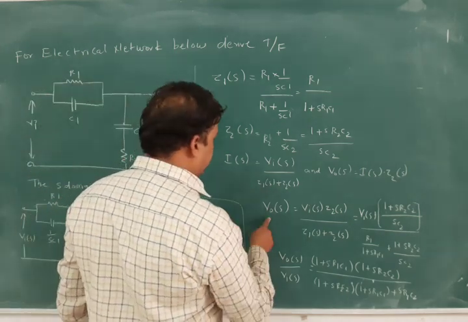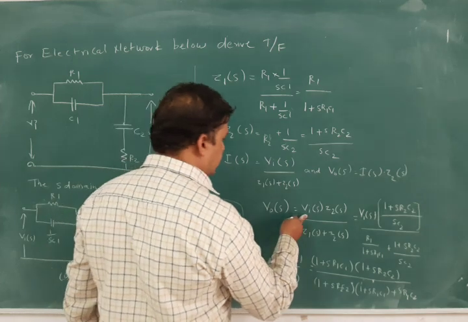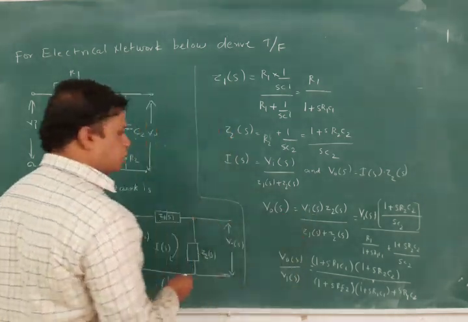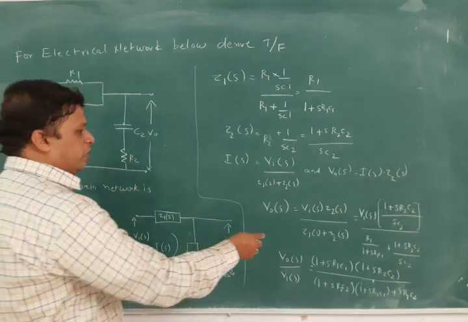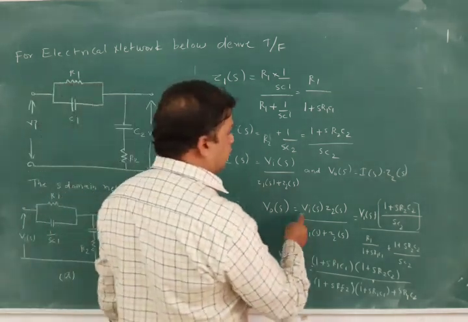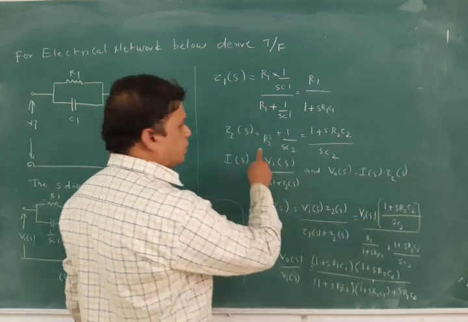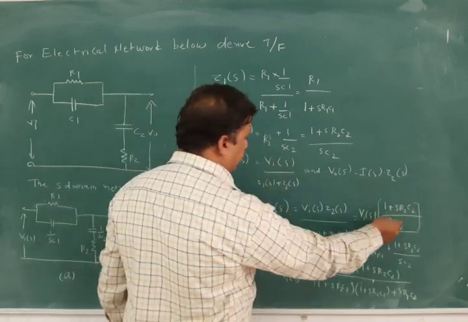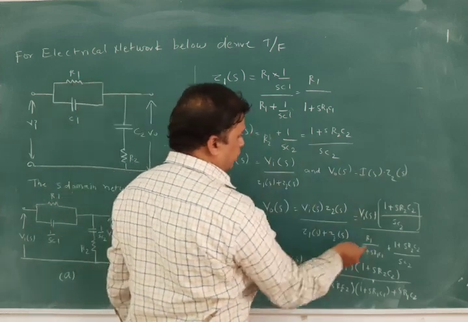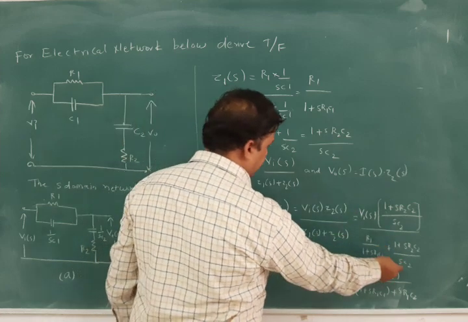Now what is V0 of S? V0 of S is equal to, after applying the voltage division rule, as you have studied, Vi of S into Z2 of S by Z1 of S plus Z2 of S. What is Z2 of S? Z2 of S is this value. We will write this value here, and Z1 of S already calculated we will put here, and Z2 of S is already 1 plus SR2C2 by SC2, repeated here.